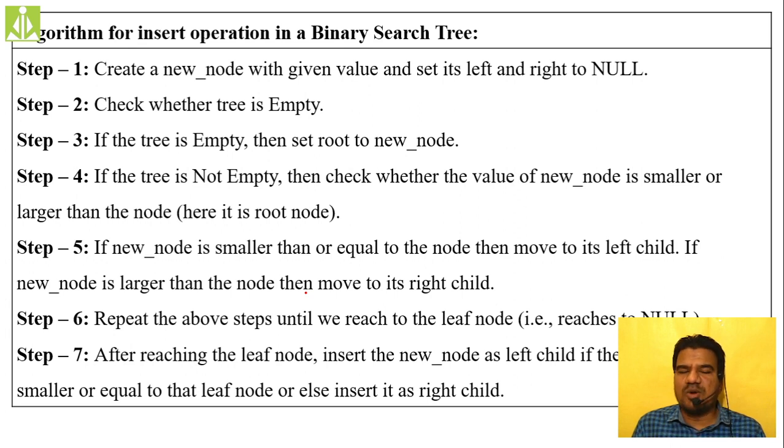If it is smaller than the root node, traverse in the left child direction. If it is greater than the root node, traverse in the right child direction. And till what extent you have to traverse? In both cases, until you reach the leaf node. Once you reach the leaf node, that is nothing but null, simply compare the new node data value with the leaf node value.